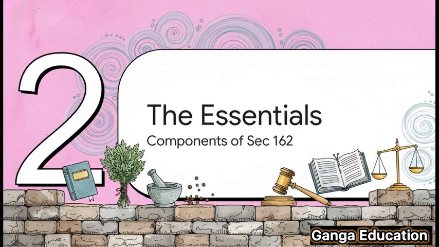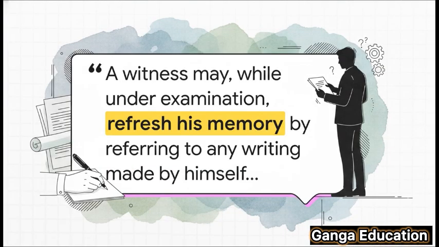Okay, now for the important part. Let's really dig in and decode the essential ingredients of this section. These are the building blocks of this entire provision, and you absolutely need to have a clear understanding of them for your exams. So this is the text directly from the act itself. Now, what does it mean in simple language?